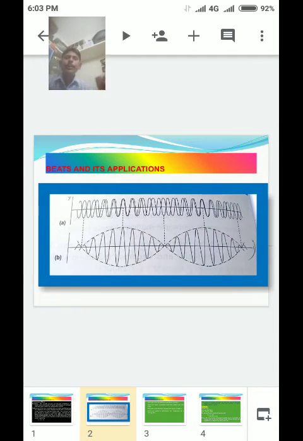Increase and decrease of nearly equal frequencies. n = N1 ~ N2. So the upper and lower waves have frequencies N1 and N2, nearly equal, so n = N1 ~ N2.